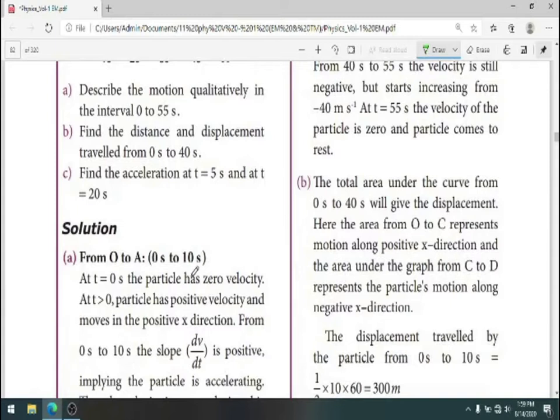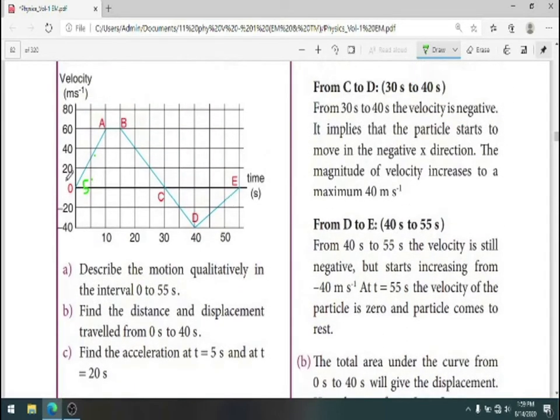So, let us first describe the motion of the particle from O to A. Here the time taken is 0 seconds to 10 seconds. When it starts at 0 seconds, you may observe the time taken is 0. If the time taken is 0, then the velocity is also 0 at this position. Then when the particle starts to move along OA, the velocity of the particle increases along the positive x direction.